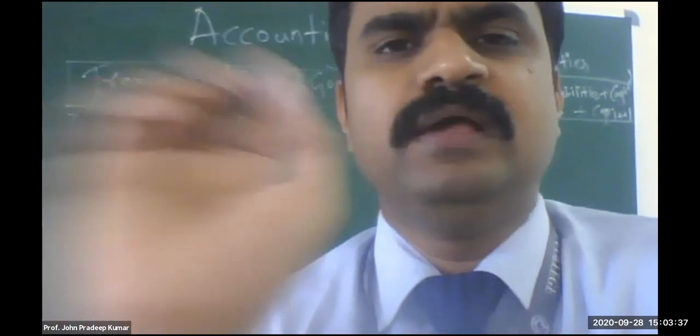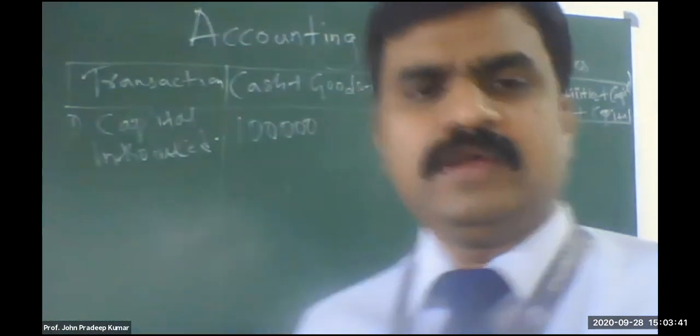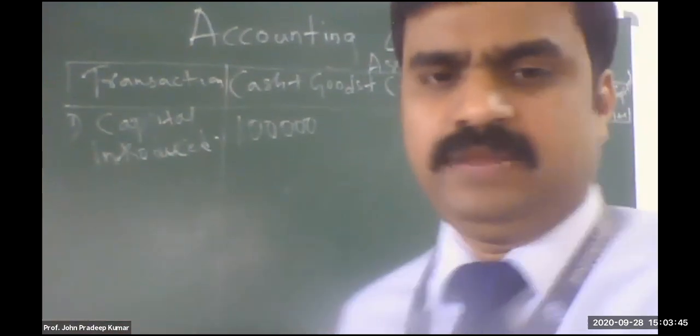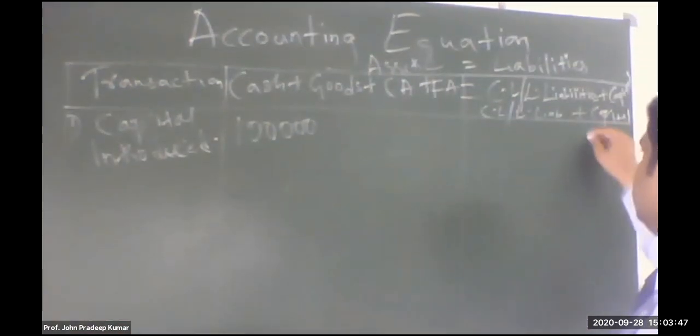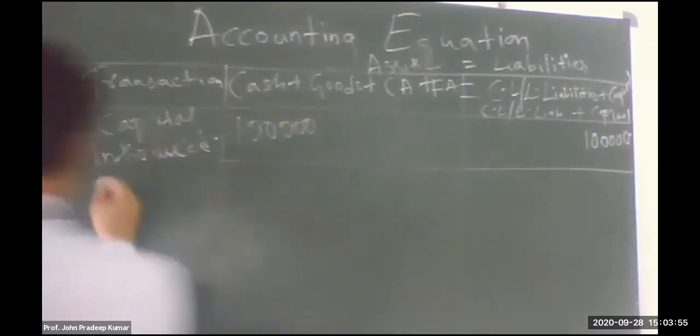It can be money or it can be any assets. Any assets or any cash the owner gives goes under capital. So write down now capital 1 lakh. Then draw the bottom line and write down beginning equation.